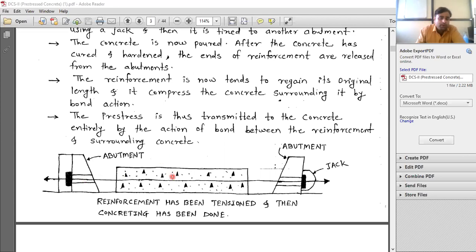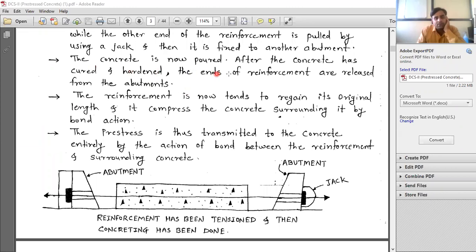So first we have tensioned the wire. Then we have poured the concrete. Then we allow the concrete to get settled and hardened. Then we release the ends from the abutments and then we cut it down. Okay, that is what is written over here. See here, the concrete is now poured.